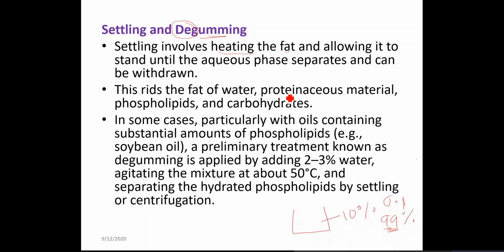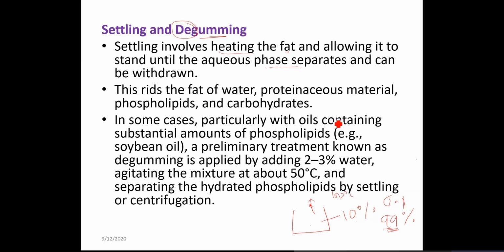So what is done in this phase? This oil is heated, and you know that oil has a higher boiling point, and water boils at 100 degrees Celsius. So water will be able to easily evaporate. So you heat it, and this is carried out to separate the aqueous phase. This results in the separation of water from the fat.